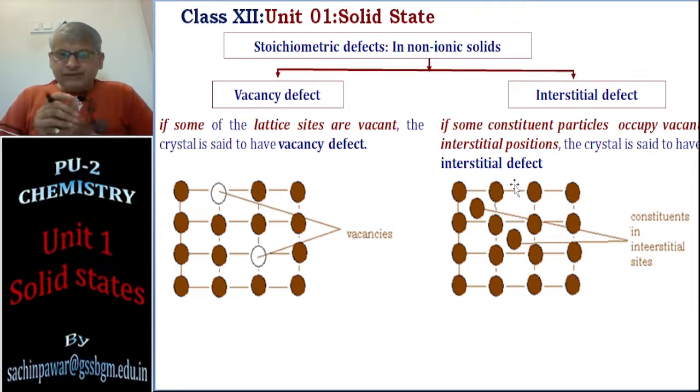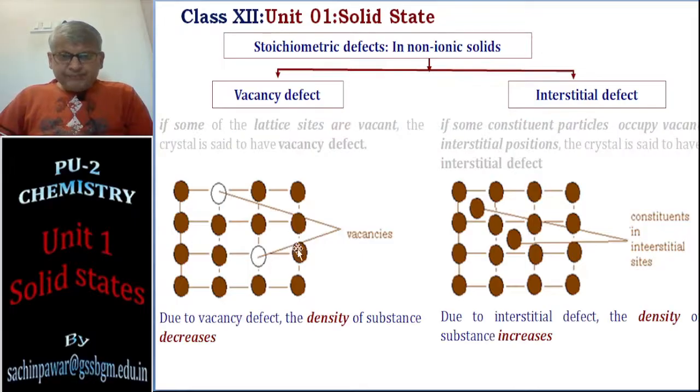So here is the definition: a vacancy defect is one where lattice sites are vacant, and an interstitial defect is one where some additional particles occupy the vacant interstitial positions. Because of this, empty space is created in the vacancy defect, and that empty space makes a difference in the value of density. Density is mass per unit volume.